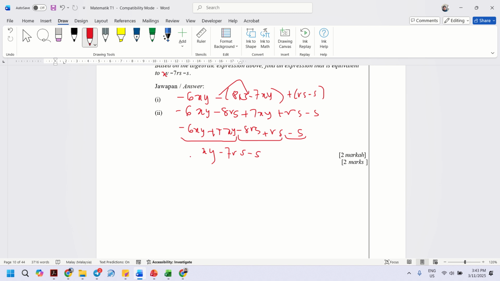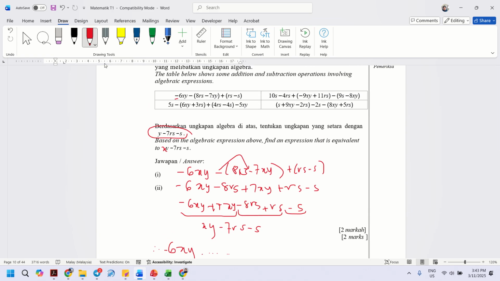So the answer is, you must write the answer here. The first one is C, negative xy and so on. You have to copy all the answer here, to the answer part. Or you can write it like this: negative xy minus 7. This one is the first one. The second one, the answer is s plus this one.